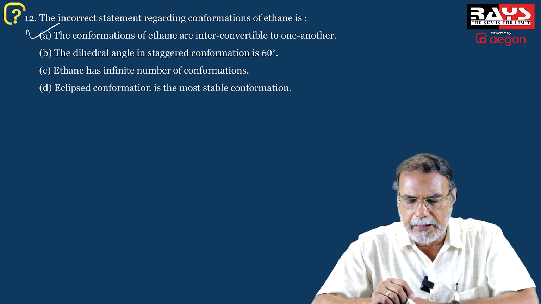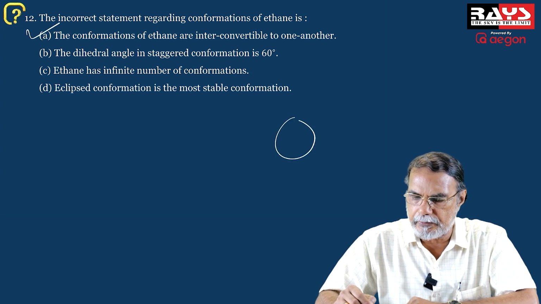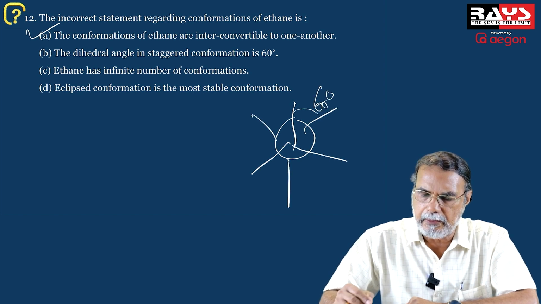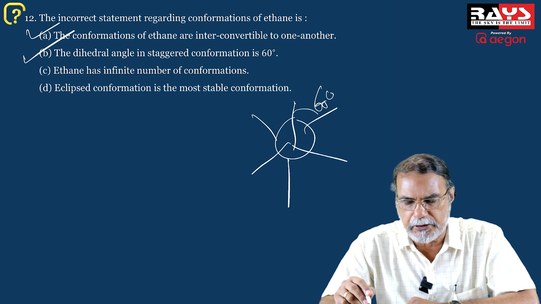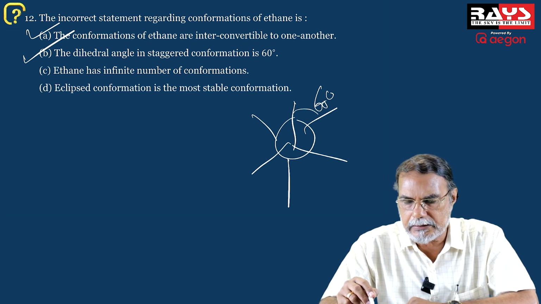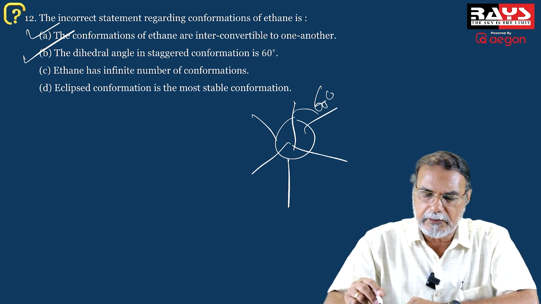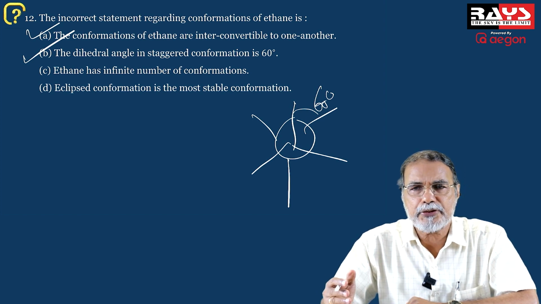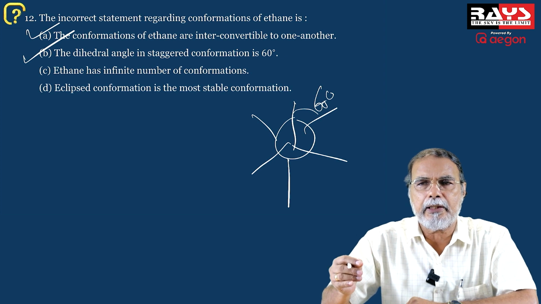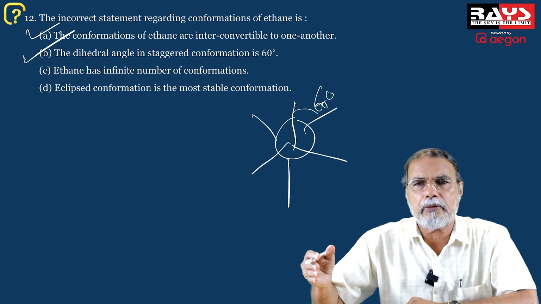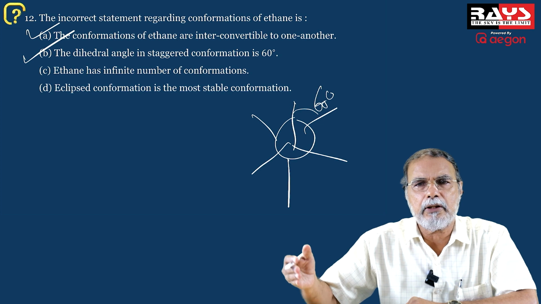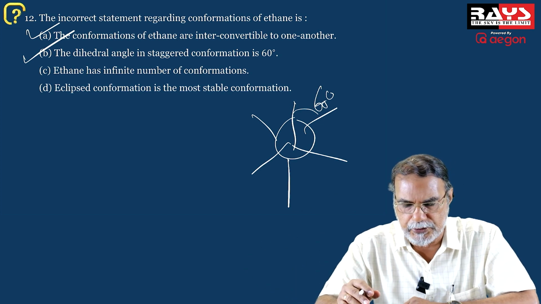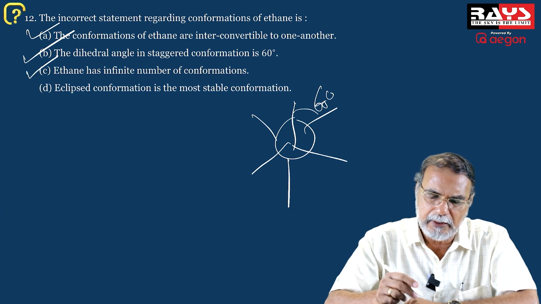The dihedral angle in the staggered conformation, this is the staggered conformation, and this angle is 60 degrees, that is also correct. Second statement is correct. The dihedral angle is 60 degrees. And the third, ethane has infinite number of conformations starting from the eclipsed. If you turn by 1 degree, you have one conformation. 2 degree, you have another conformation. 3 degree, you have a third conformation. So like that. So there are infinite number of conformations. So that is also a correct statement.